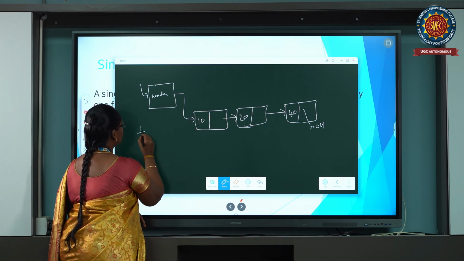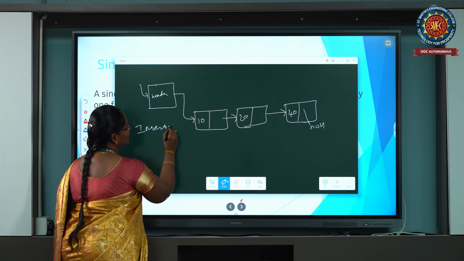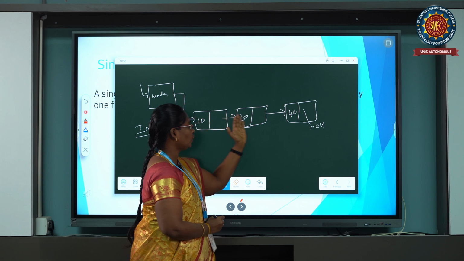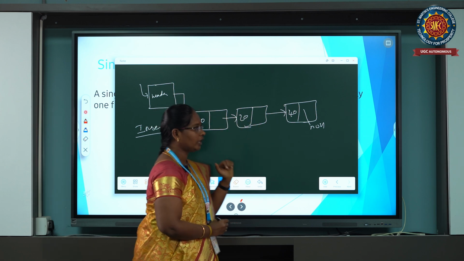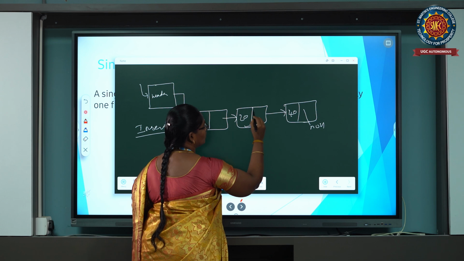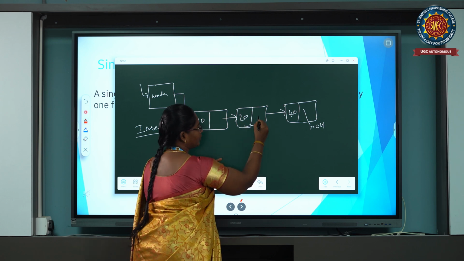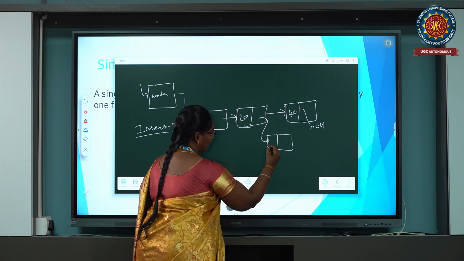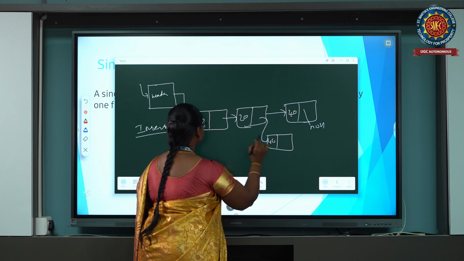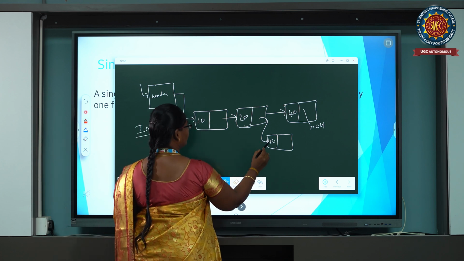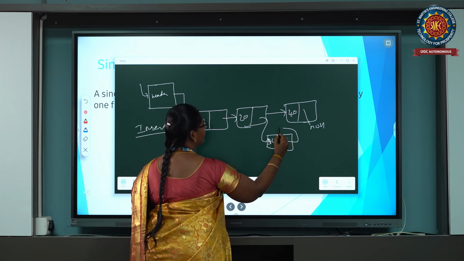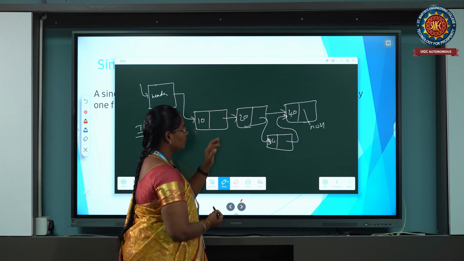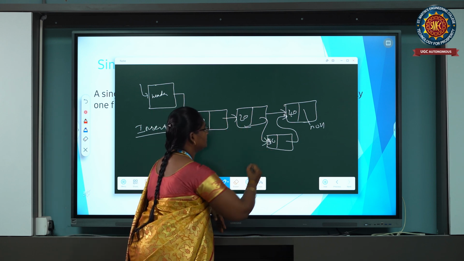Now we are going to insert the value 30. Which place is suitable? Checking, 10, 20, and after that 30 will come, so this place is suitable. The pointer of the old node points to the new node's data element, and the new node points to the next node. Automatically the new node is inserted.